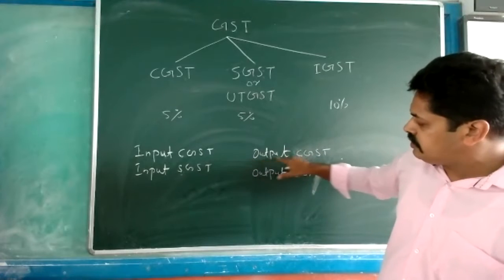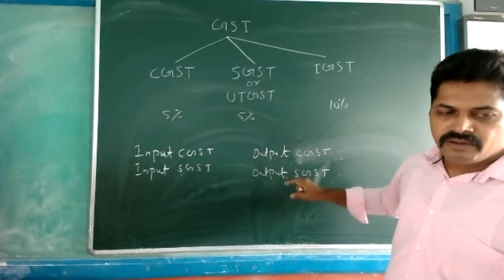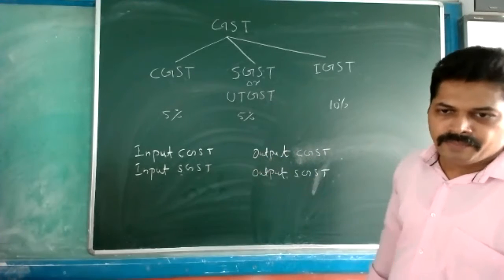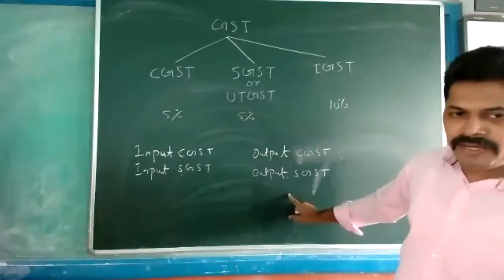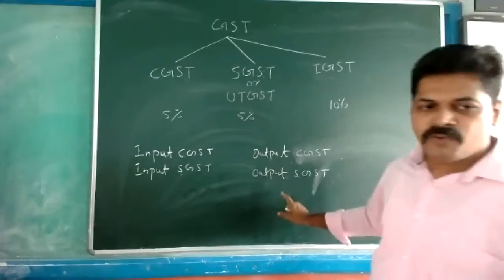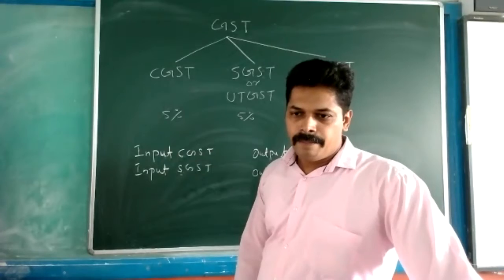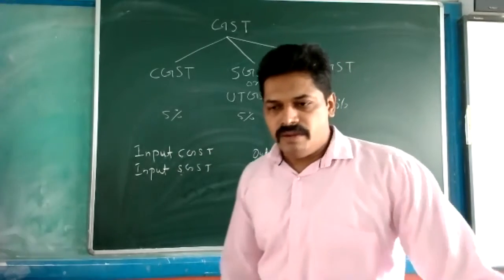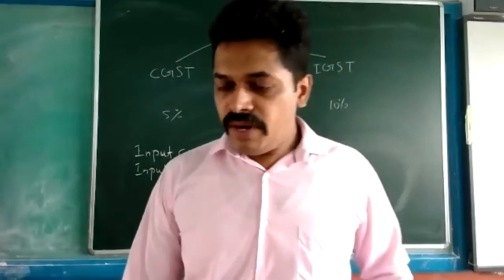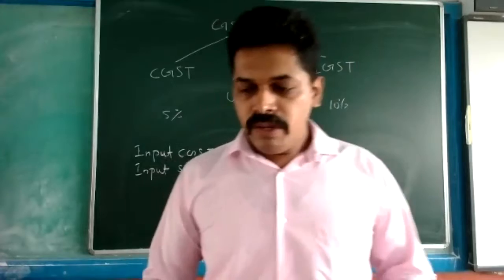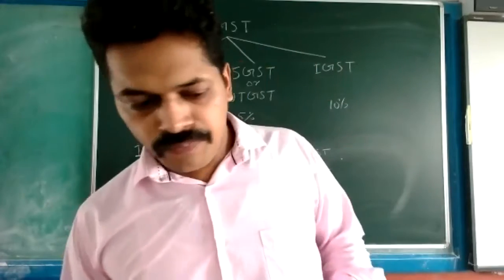Output CGST we will write. Okay, so what? Credited. So this we are using for crediting. Output we are using for crediting, but input we are using for debiting. Then we can write one question. Okay, not a question, one answer we can solve. The first question we can solve. Okay.